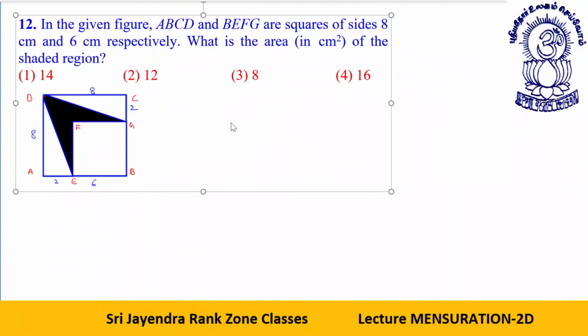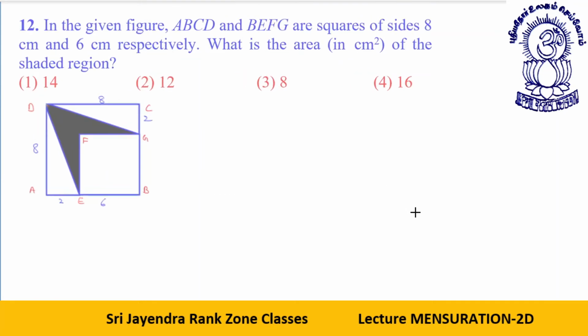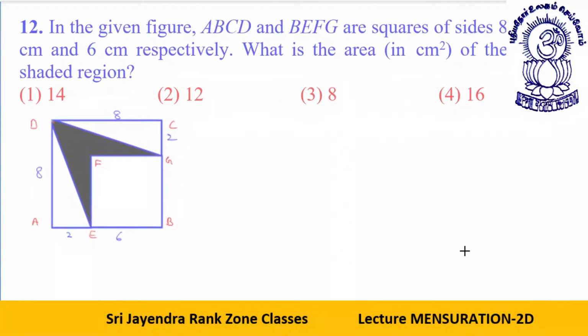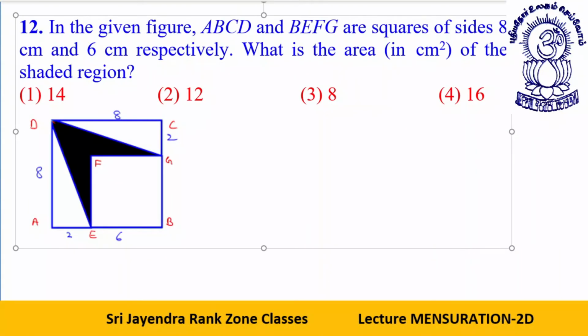Let's move ahead now. In the figure, A, B, C, D and B, E, F, G are squares. This side is 8 centimeter. The side of the smaller square is 6 centimeter. We have to determine the shaded area. If I want to determine the shaded area, what I will do, I'll just increase the size of the figure, just for a second.